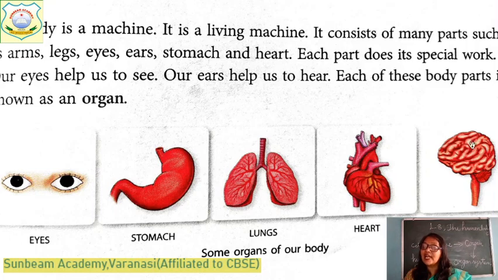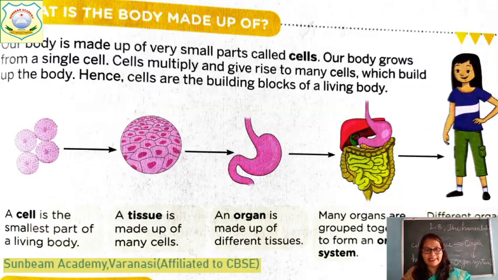In the previous class, you have learned these internal organs, na? Brain, which helps us to think and which gives the command for what we should do for a particular action. Na? It gives the reaction. Each of these body parts is known as an organ.